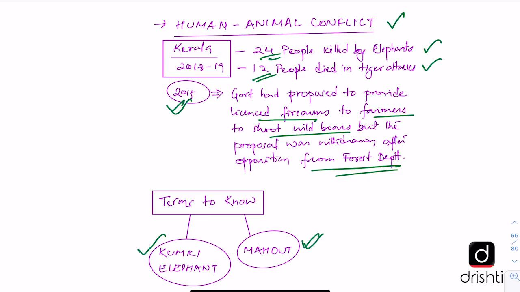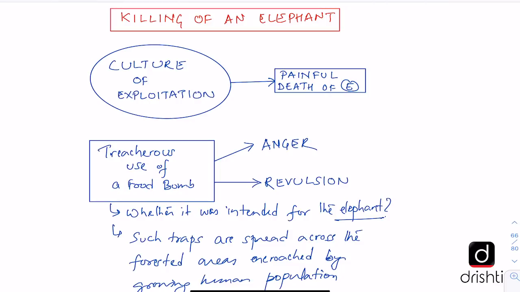And Mahat is the elephant handler. Now let us move on to the key points of the editorial. So the editorial lays the blame for this killing of the elephant on a culture of exploitation that is present all over India. And this has resulted in the death of this elephant.